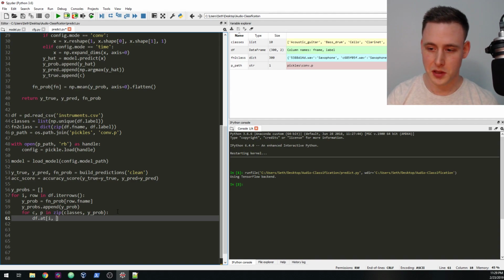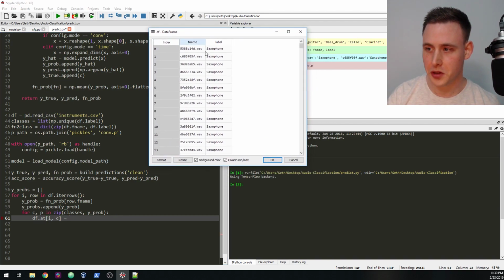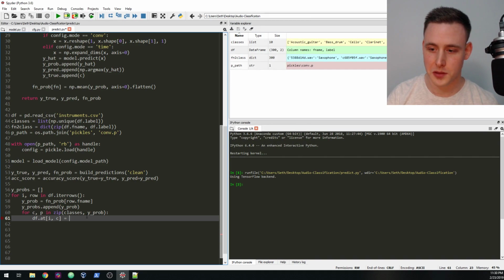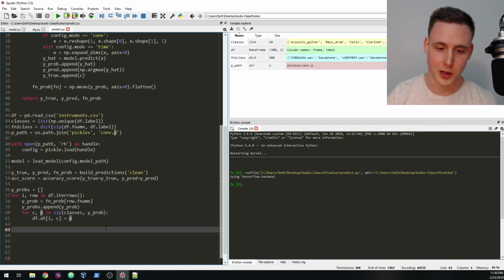This is an in-place operation where the data frame at some arbitrary index of 0, and for some new label, which will be called class, I can literally just insert the value into there. So I'm going to say dataframe.at i, c is equal to p. The p is just the associated probability for that class. And you'll see what I mean when we actually run this.